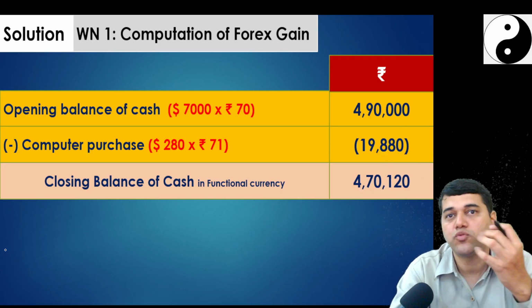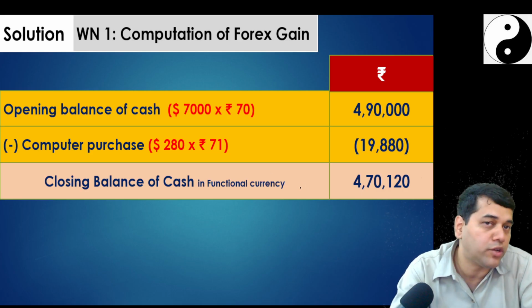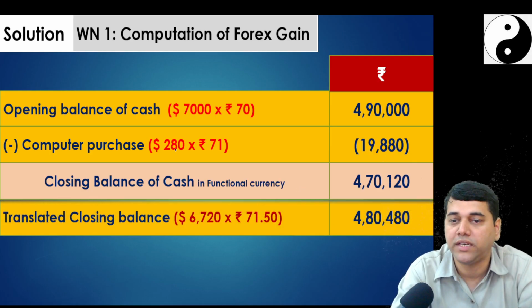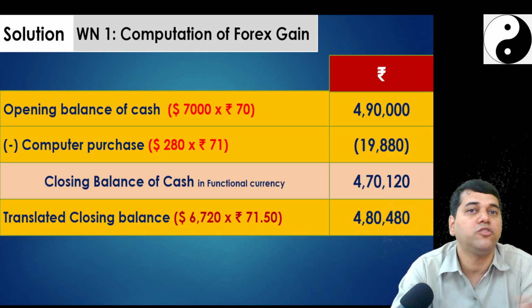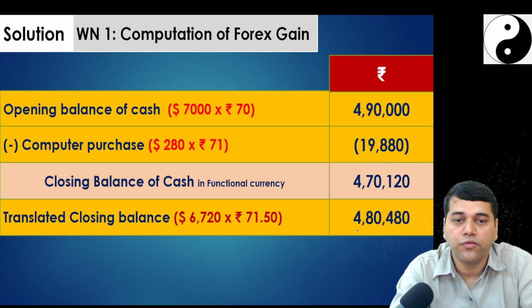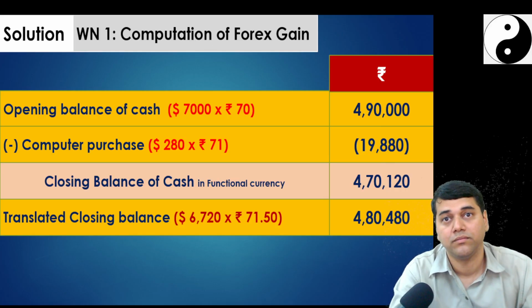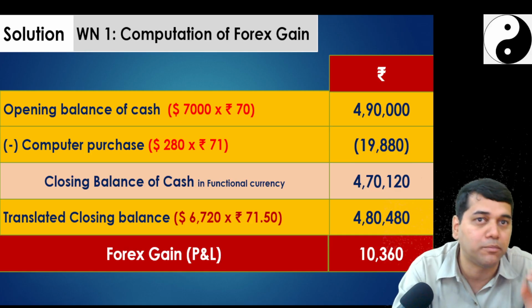But now Ind AS 21 gets attracted and says, do you have dollars in your hand? Yes. How many dollars? 7,000 minus 280, that is 6,720. Since it is a monetary asset, what is your closing rate? 71.50. So 4,80,000 should be your closing balance of cash in hand in rupee. The difference between these is 10,360. Did you get this number? Any mistakes here?